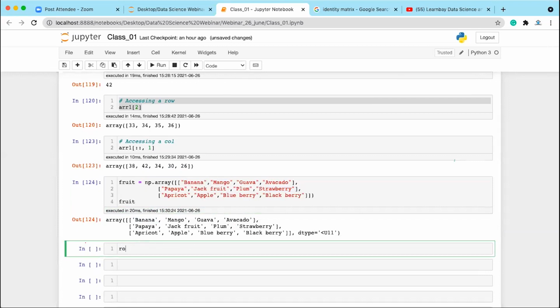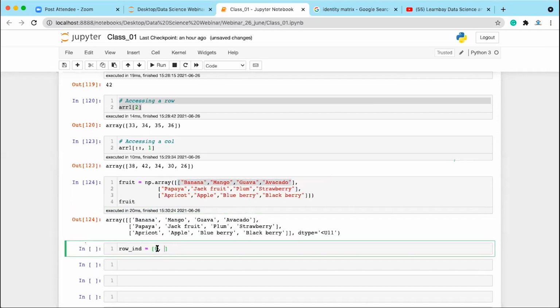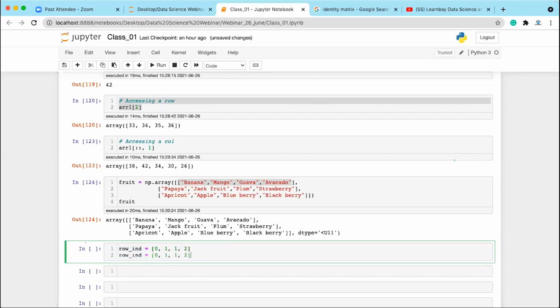So what you can do is write row_index equal to, and pass the row indexes of all these values. What is the row index of banana? It is 0, so we write 0 comma. What is the row index of jackfruit and strawberry? It is 1 comma 1. What is the row index of blueberry? It is 2, right? So you have taken the row index of all the values.